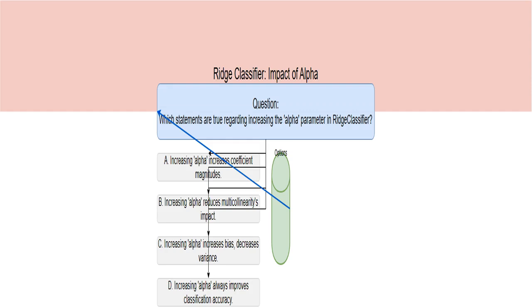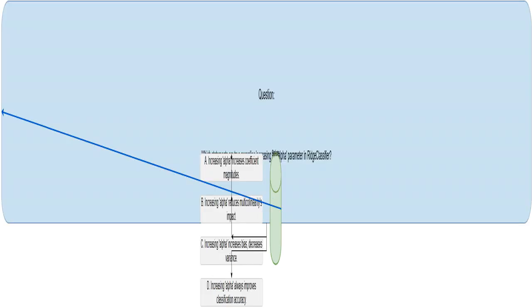This is the title of the quiz question. We're exploring how changing the alpha parameter in a RidgeClassifier affects the model's behavior. It's all about regularization. This is the core question. We need to determine which statements correctly describe what happens when you increase the alpha value in scikit-learn's RidgeClassifier.